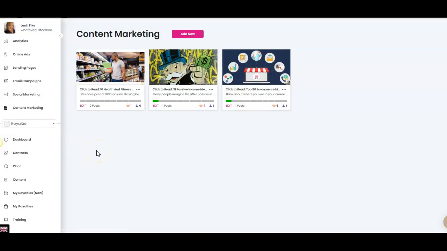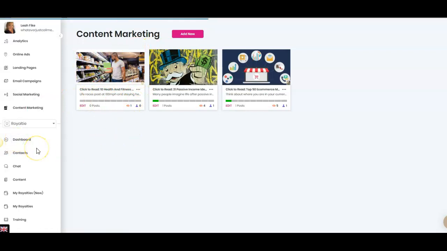So now this is an all-in-one system. I will always be doing more information on what is available. There's so much more coming. Right now you have your online ads to advertise anywhere in the world, your landing pages or opt-in pages or website pages, whatever you want to call those. Here is your email marketing, and that is your autoresponder and your emails right there. Here is your social media marketing, where you can make the small little tidbits and put those out to your social marketing. Right here is content marketing, right here where we're at.